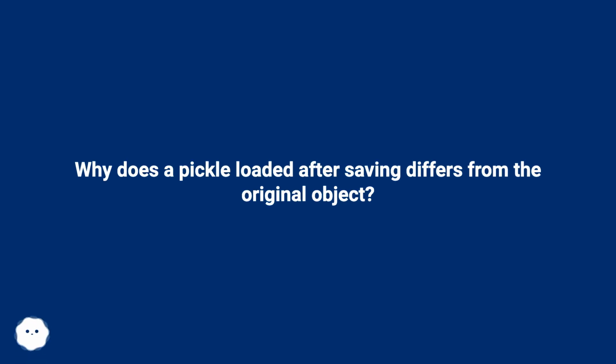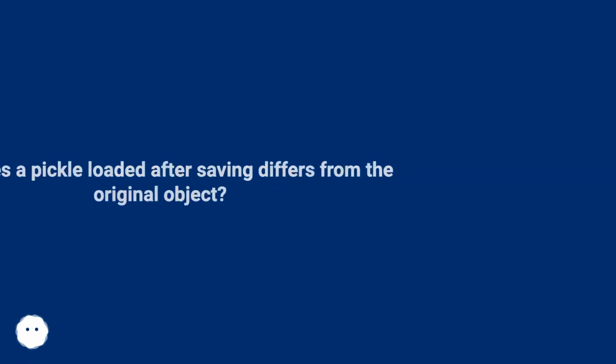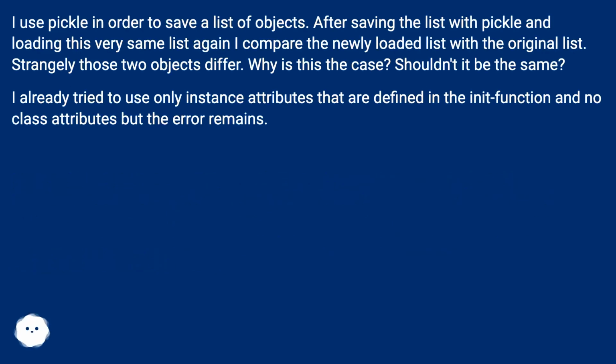Why does a pickle loaded after saving differ from the original object? I use Pickle in order to save a list of objects. After saving the list with Pickle and loading this very same list again, I compare the newly loaded list with the original list. Strangely, those two objects differ. Why is this the case? Shouldn't it be the same?